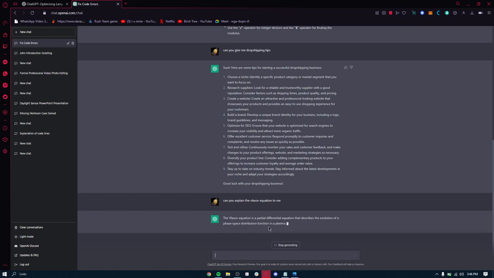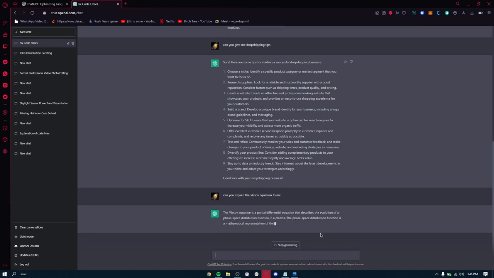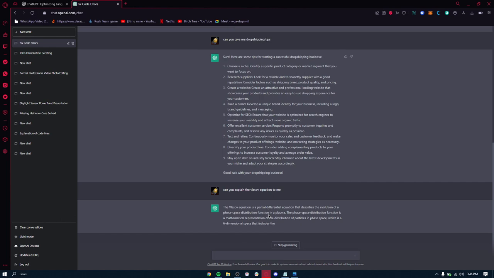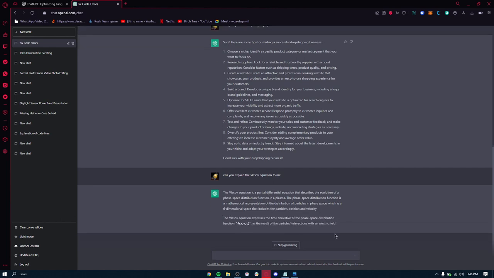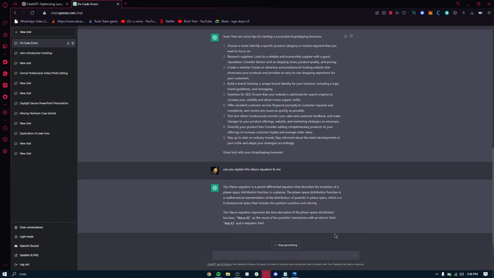You can just put that in, and accordingly, it's going to give you the whole detailed description. As you can see, the Vlasov equation is a partial differential equation that describes the evolution of a phase space, and as you can see, much more. It just keeps on elaborating on the topic. So yeah, that's basically it. That is what ChatGPT is capable of. And this is a rough overview. It's capable of much more things that you can just go out and explore.